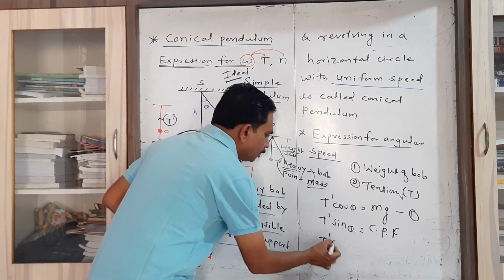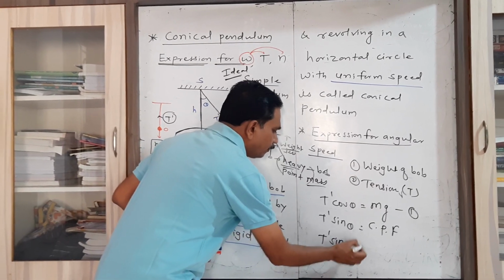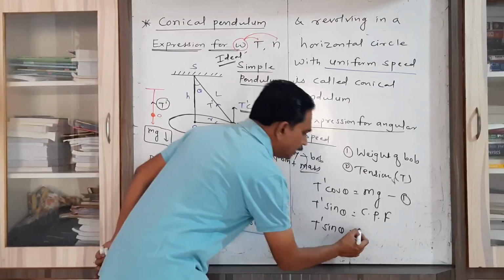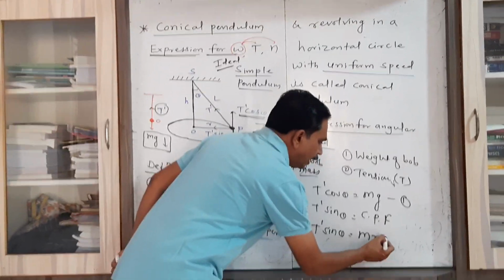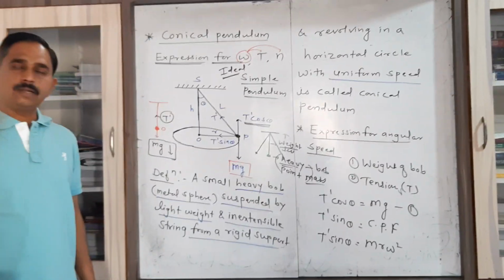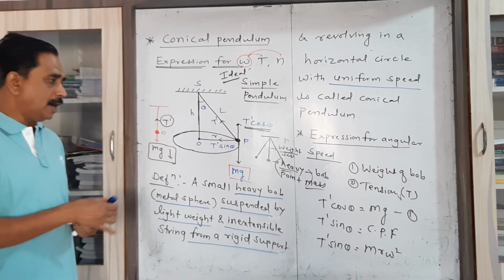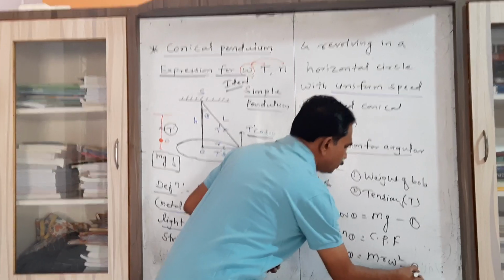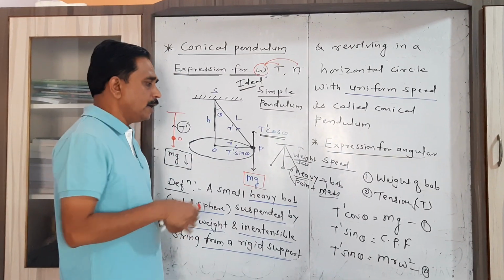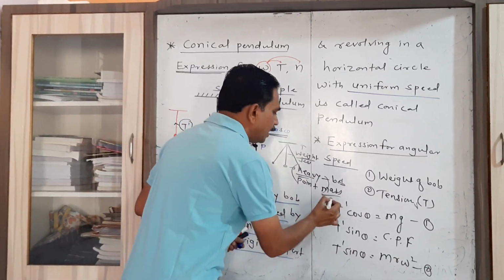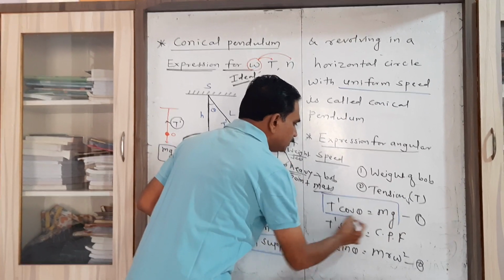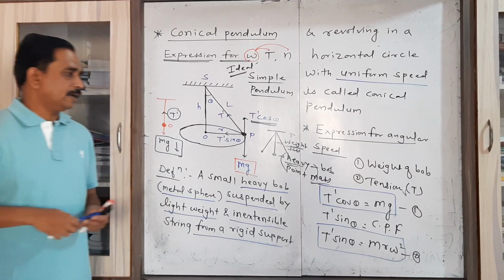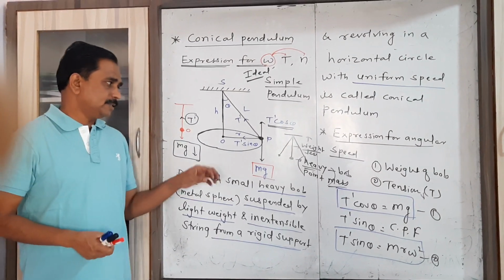Now you have to put the proper value for the centripetal force. You have to find the angular speed. So that's why you have to put the value of centripetal force as m r omega square. So that will be our equation number 2. So these are the two very important equations with the help of which we can easily derive the expression for the angular speed. Let us see here again.